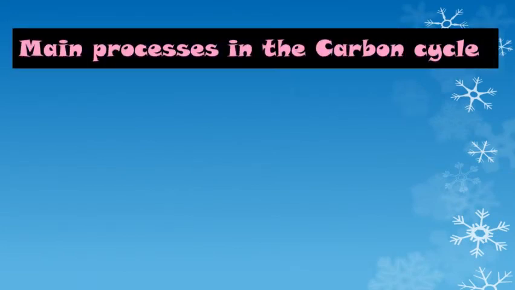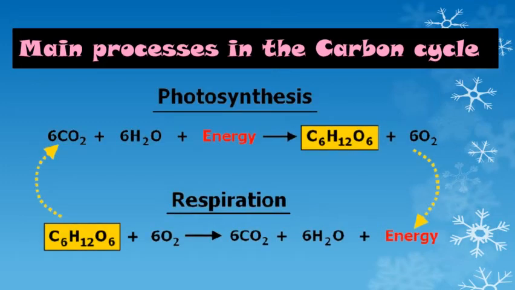Now here is the main process in the carbon cycle. I have told you earlier that there are only two main processes of the carbon cycle. First is photosynthesis in plants and next is respiration in animals. So students, you can observe that two equations are given here. First is the equation for photosynthesis and next is the equation for respiration.